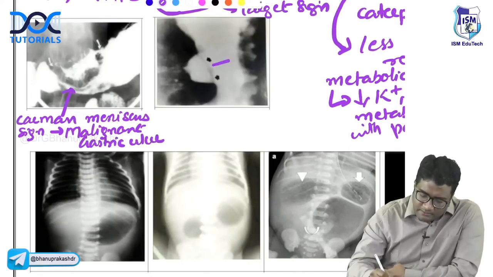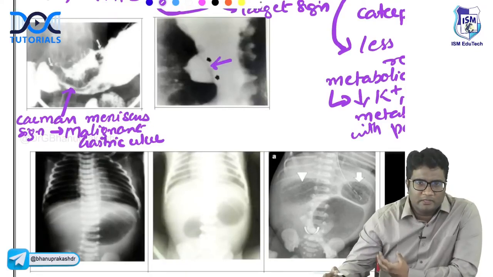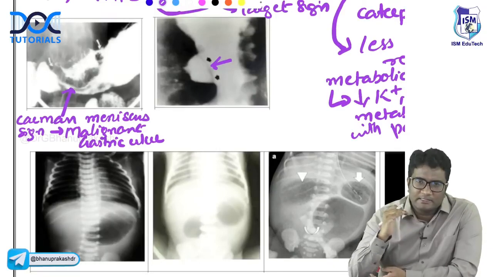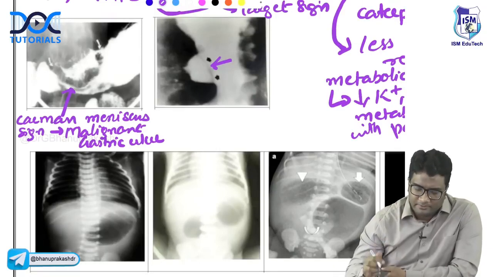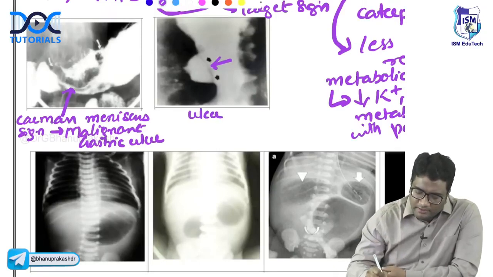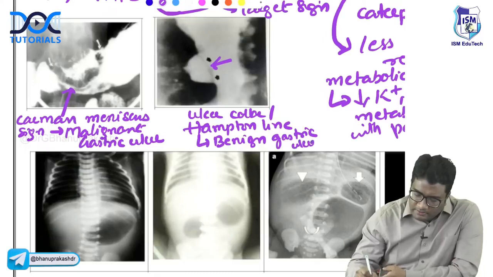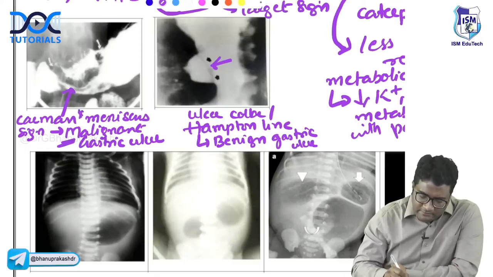And where do you see this mucosal line close to the ulcer base, right? When you have the mucosal rugae close to the ulcer base, you see this thin line, the ulcer collar. Where do you see this ulcer collar or Hampton's line? You also call this Hampton's line. This is a feature of benign gastric ulcer. So to remember, malignant gastric ulcer will have the meniscus sign.